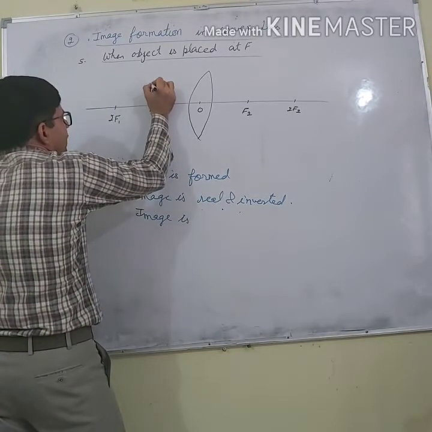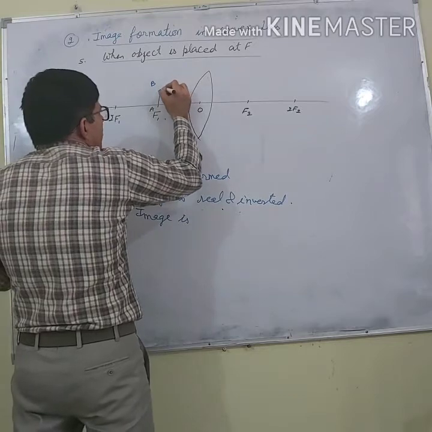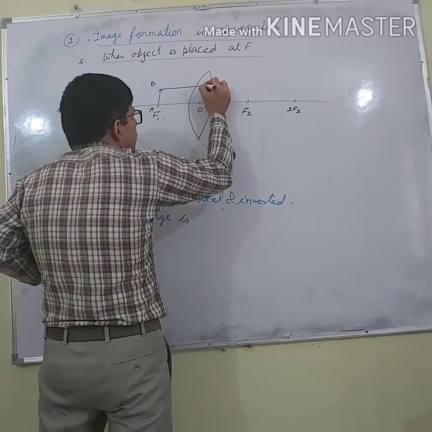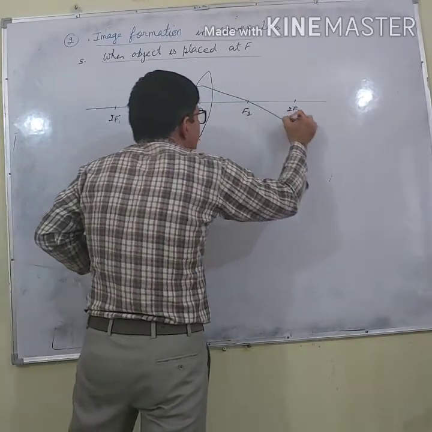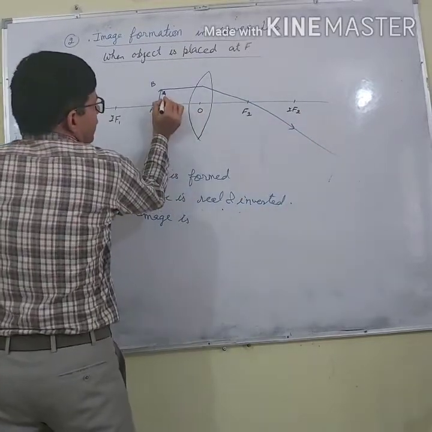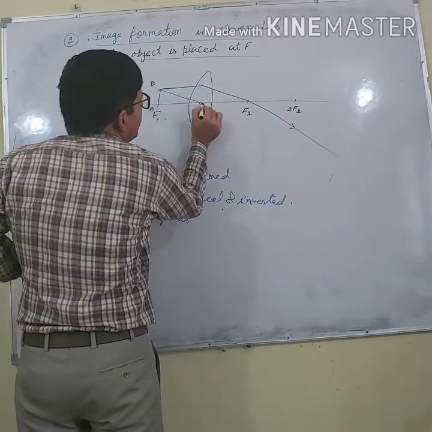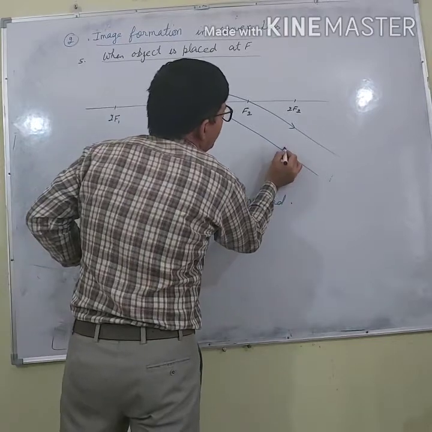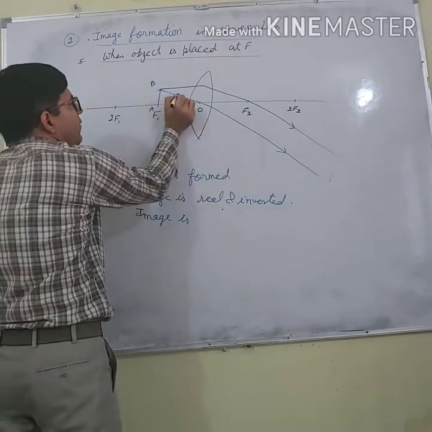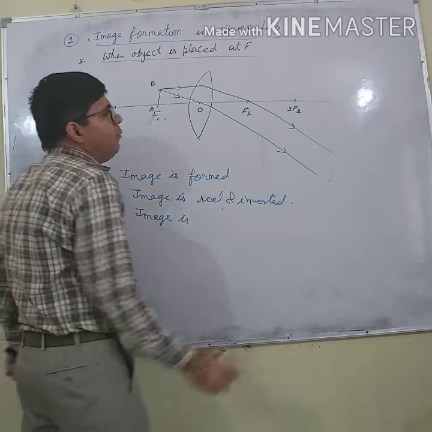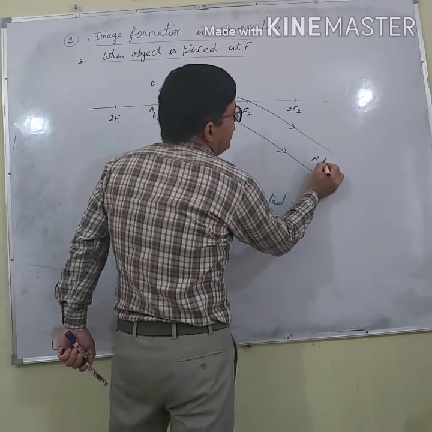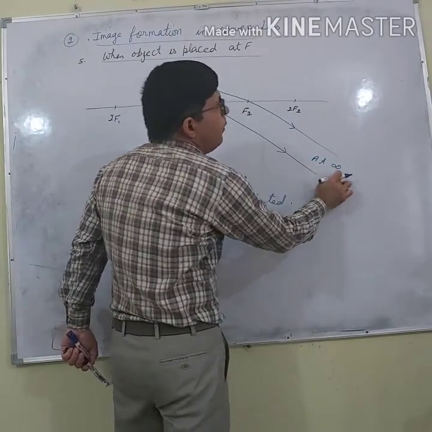This is AB. What is the rule? Parallel ray will pass through focus, and second ray passes through optical center without any deviation. Where will they meet? They will meet at infinity. This is a symbol of infinity.